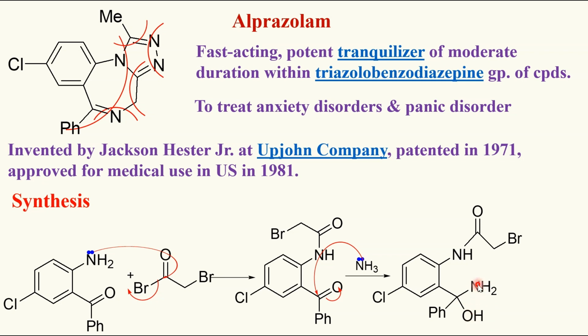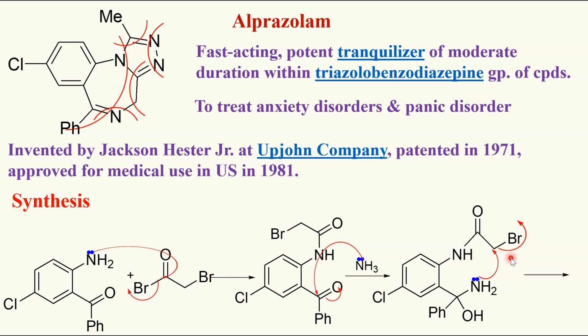The lone pair of electrons on this nitrogen attacks this electron deficient carbon. This is electron deficient because it is flanked between two electron withdrawing groups, carbonyl and bromide. It attacks this positive center and it kicks off the bromide ion as it is an easy leaving group.